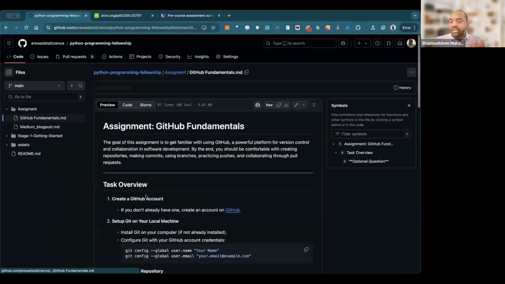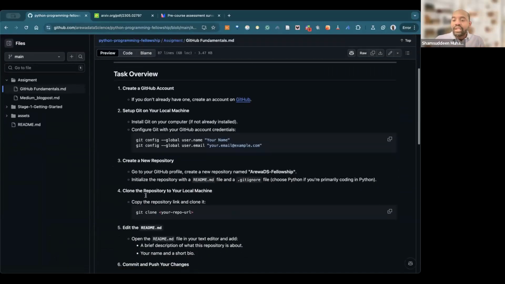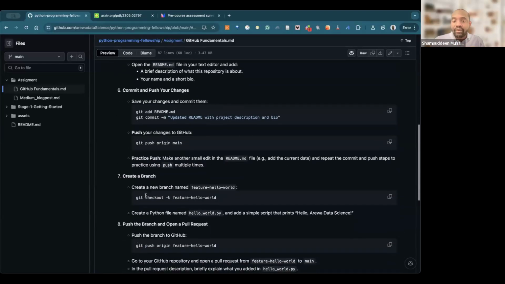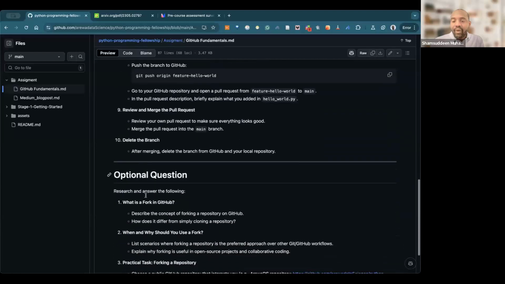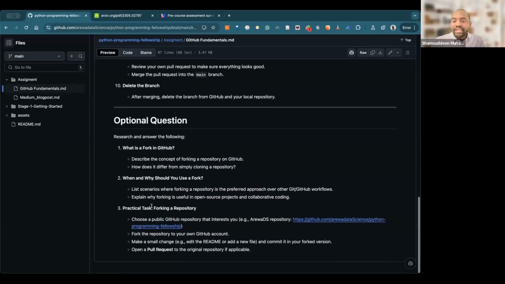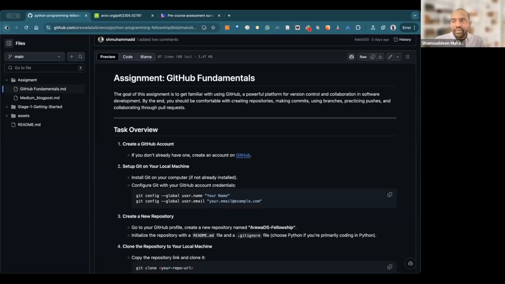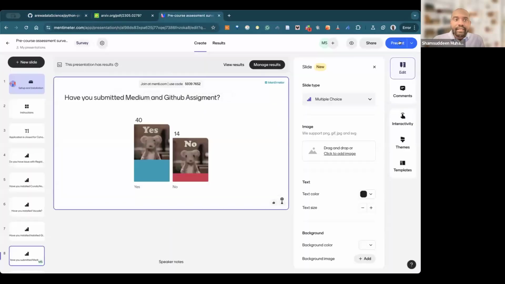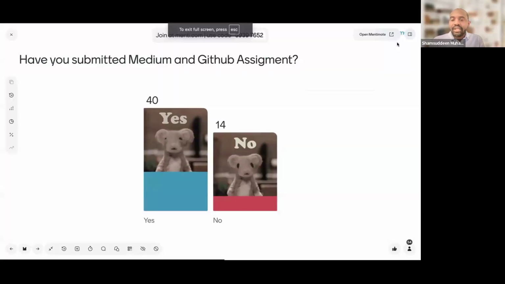We also have a GitHub assignment. For the GitHub assignment, this is it. It allows you to create a GitHub profile, GitHub account, create a branch, and other stuff. And we also have another one. So these are all the assignments we expect you to do. That's the thing about the assignments, so try as much as possible to complete them.